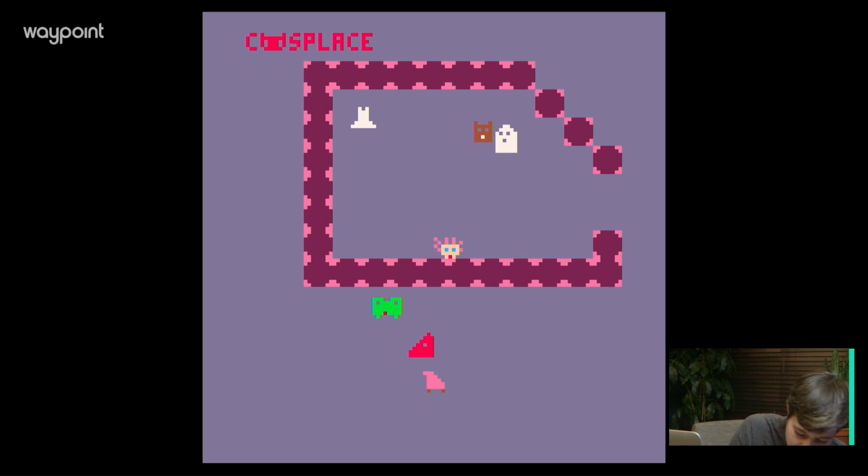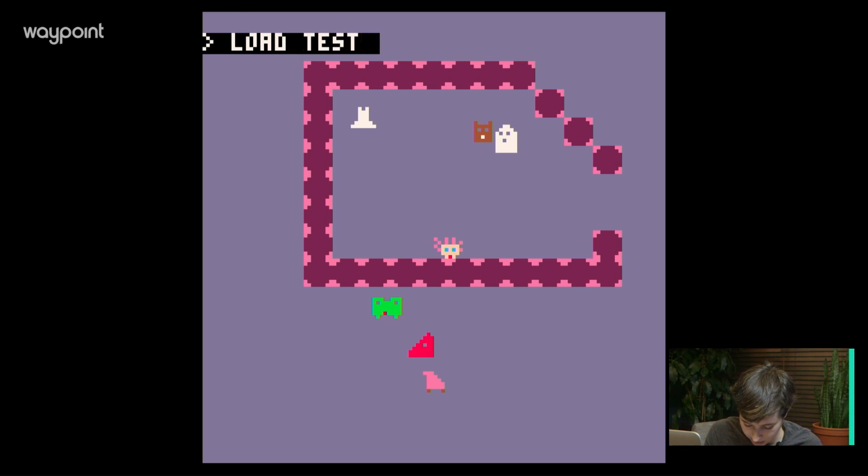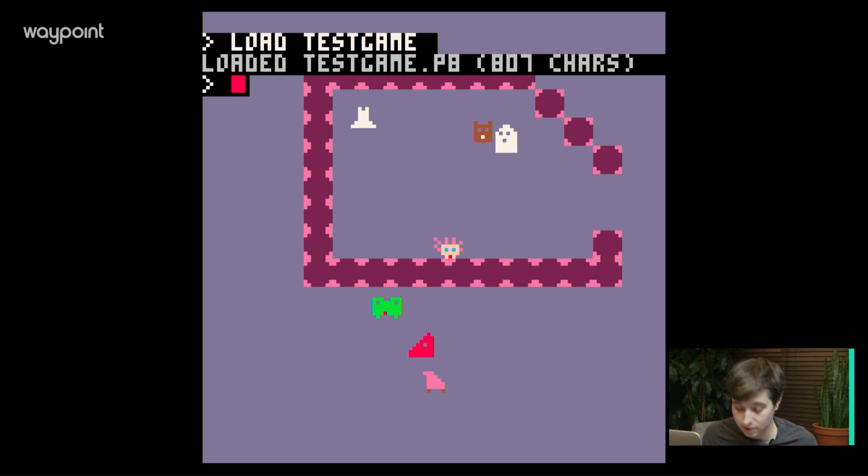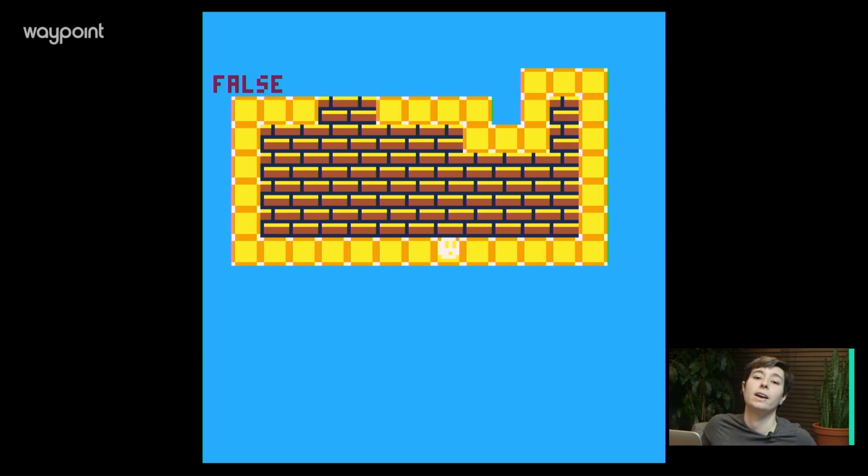That's interesting. Hey, chat, how you doing? Chat, I'm going to be calling upon your help a lot today because we're going to be doing a lot with collision, and we're going to be doing a lot with debugging code. Load test game first. Oh, yeah, okay. Let's do that. Okay, so load test game. Loaded test game. Okay, now run test game. Okay, cool. All right, awesome.